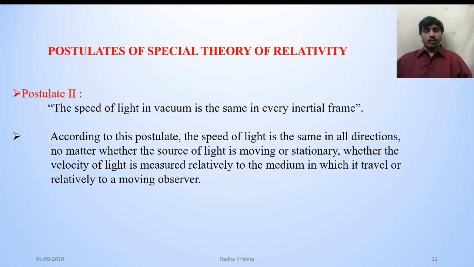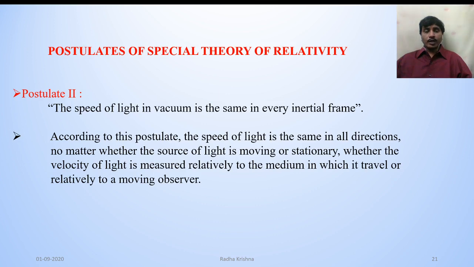Suppose two objects are moving with velocities v1 and v2 in the same direction, then generally the relative velocity will be v1 minus v2. If they are moving in opposite directions, the relative velocity will be v1 plus v2.